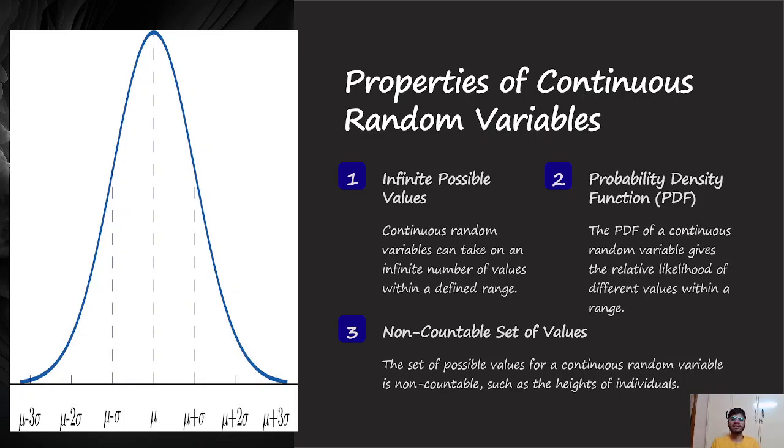Then we have properties of continuous random variables. The left side has the graph of a continuous random variable. The first property is infinite possible values. Continuous random variables can take on an infinite number of values within a defined range. The probability density function, the PDF of a continuous random variable, gives the relative likelihood of different values within a range. And we have a non-countable set of values. The set of possible values for a continuous random variable is non-countable, such as the heights of individuals.